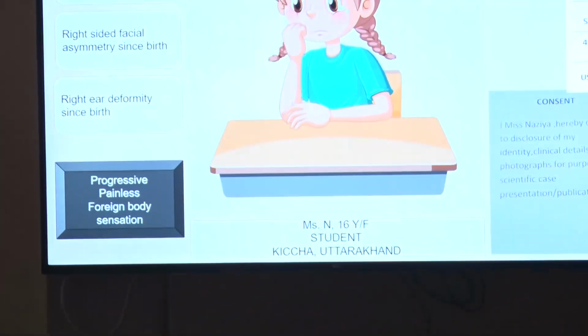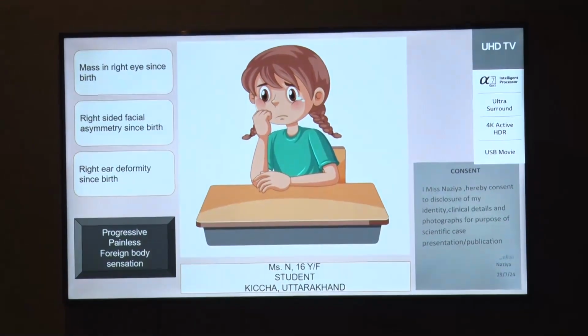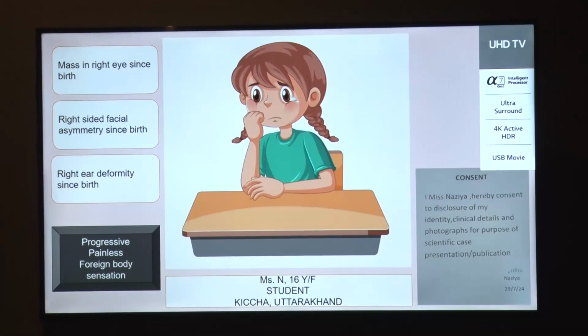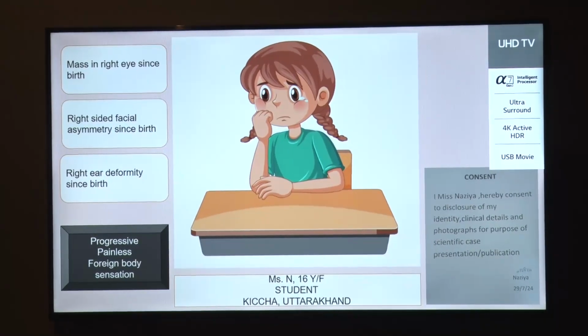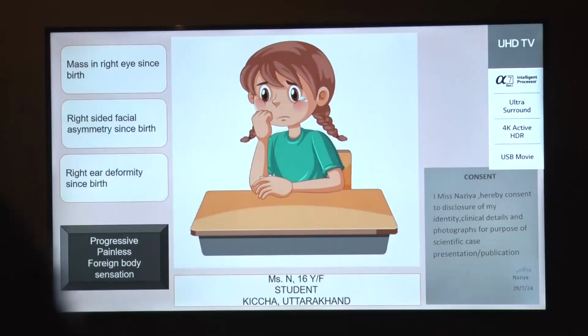A case of Goldenhar syndrome presenting with limbal dermoid. A 16-year-old girl, a student by profession, from Gitcha, Uttarakhand, presented to our OPD with main presenting features of a mass in the right eye since birth, right-sided facial asymmetry since birth, and right ear deformity since birth. The lesion was progressive, painless, and she complained of foreign body sensation. Prior consent was taken for the disclosure of her identity for academic purposes.